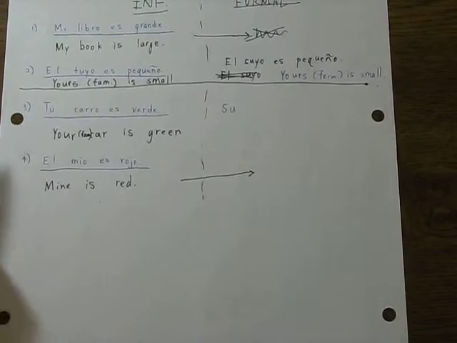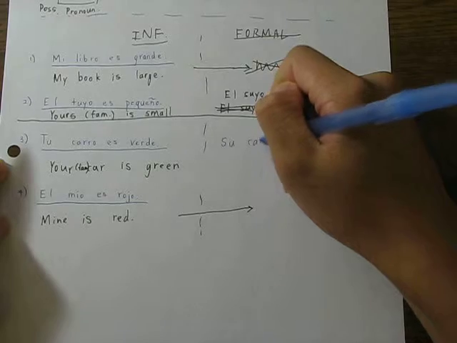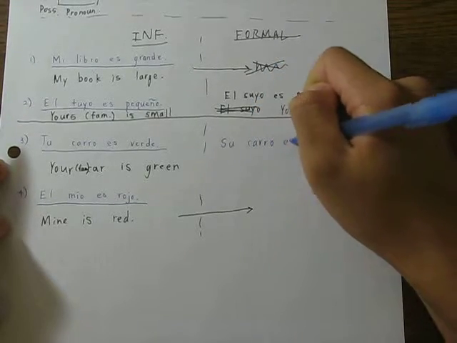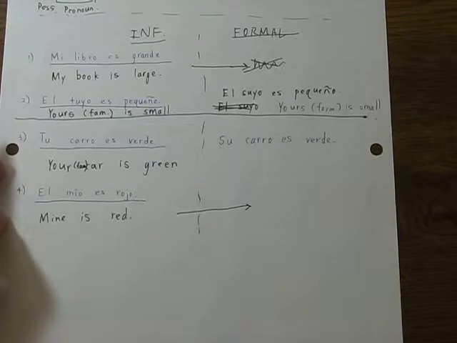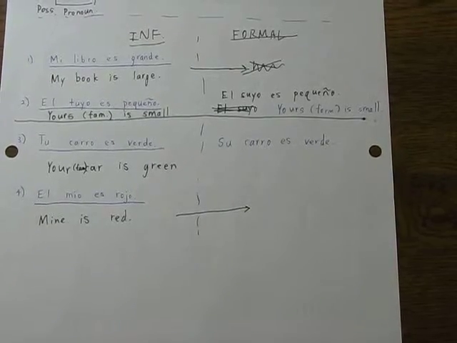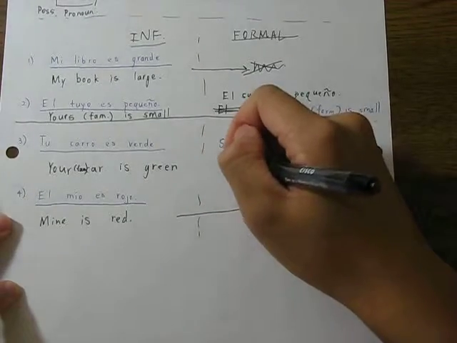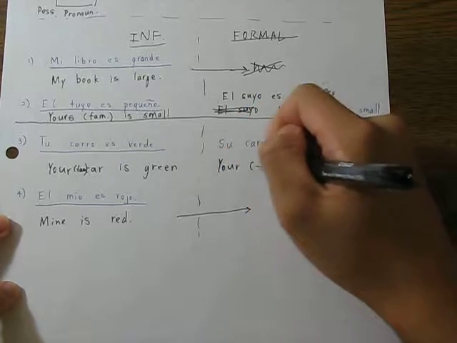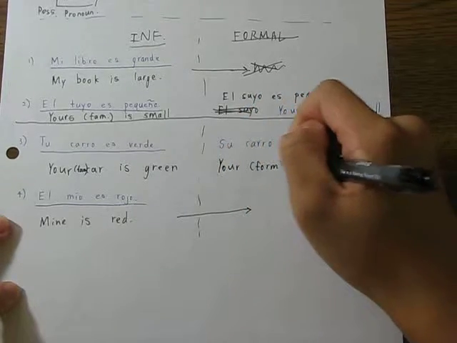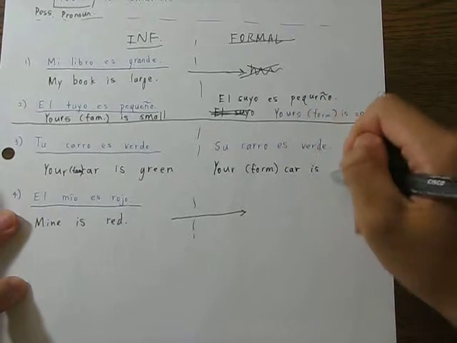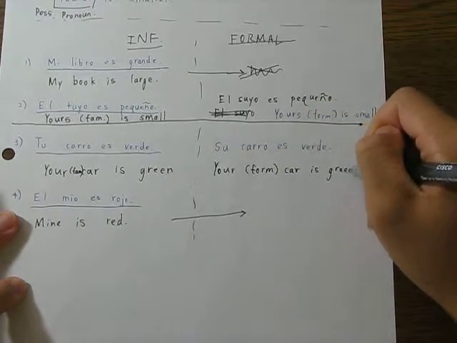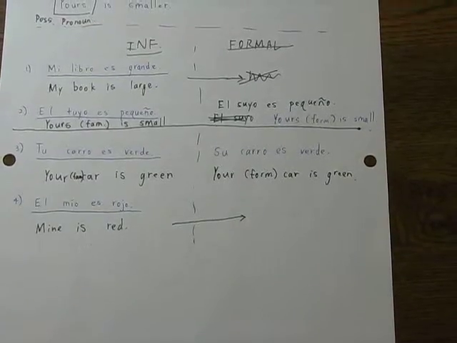Su carro es verde. And how would you translate that? You would translate it to your formal, because now it's su, car is green.